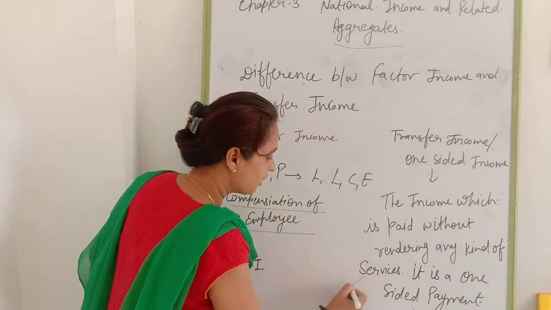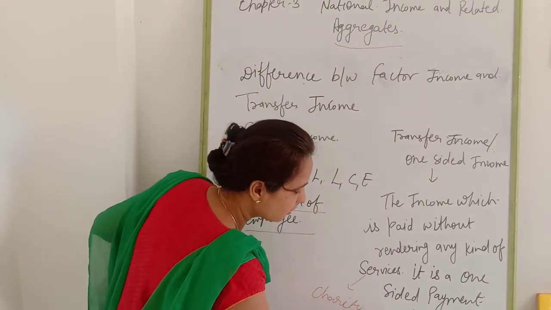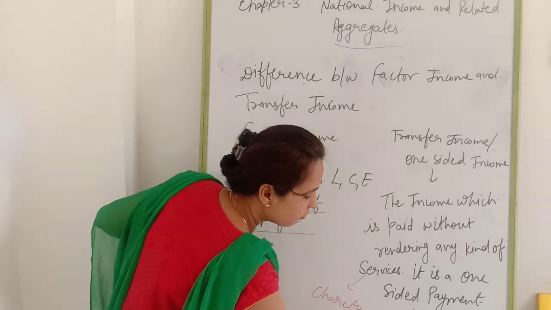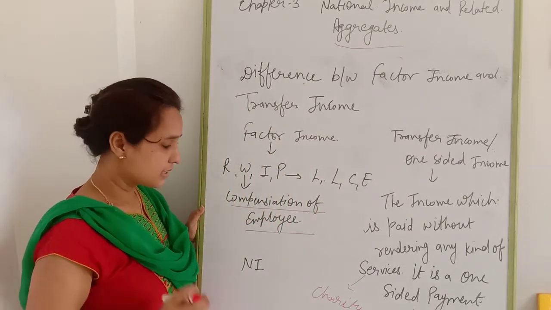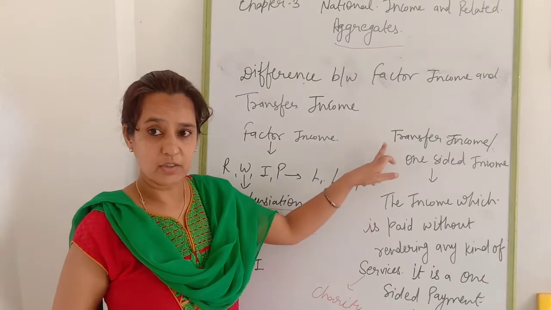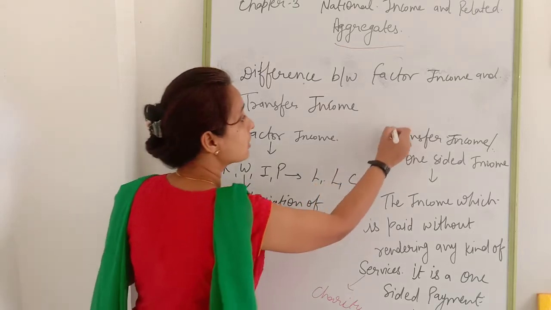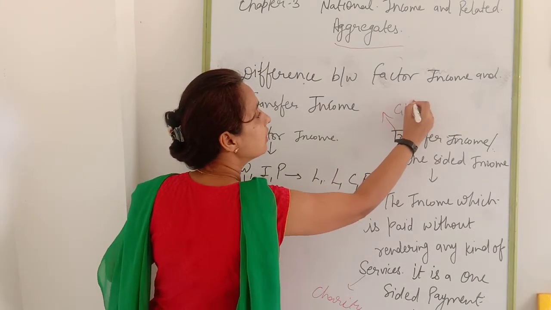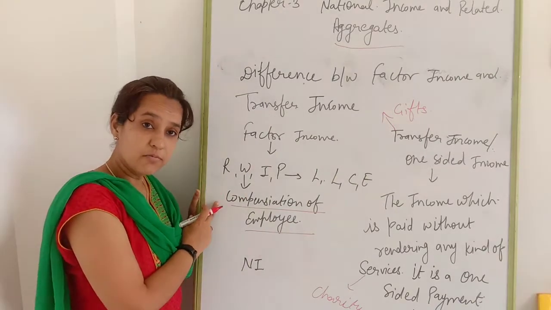Examples are charity, donation and gifts, for which we are not supposed to provide any kind of service. Those are known as transfer incomes.